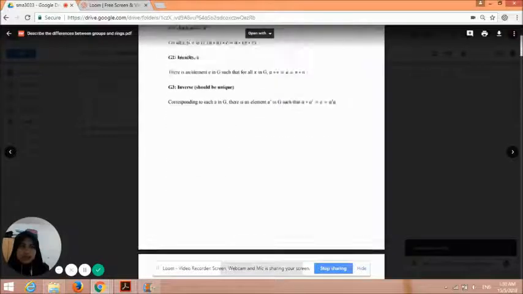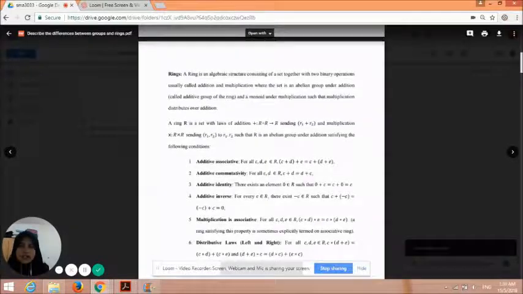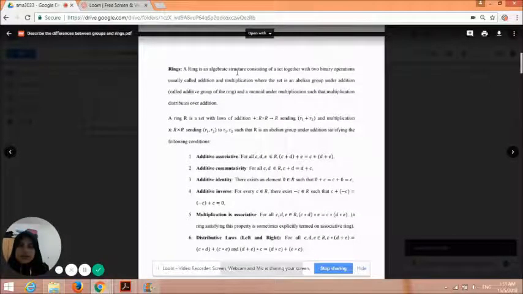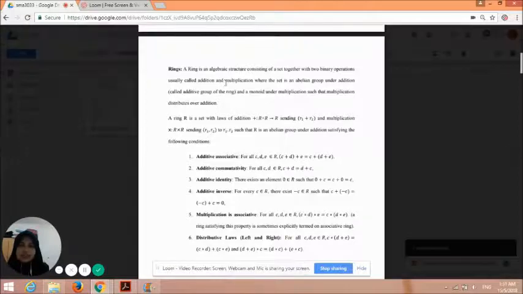While for rings, a ring is an algebraic structure consisting of a set together with two binary operations usually called addition and multiplication, where the set is an abelian group under addition and a monoid under multiplication such that multiplication distributes over addition.